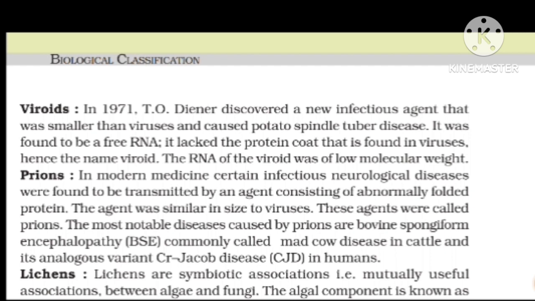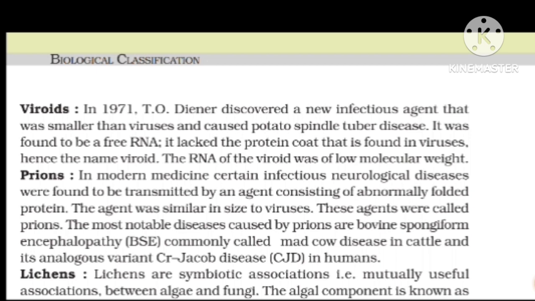In modern medicine, certain infectious neurological diseases were found to be transmitted by an agent consisting of abnormally folded proteins. The agent was similar in size to viruses, and these agents were called prions. Prions are similar in size to viruses, have abnormally folded proteins, and transmit infectious neurological diseases caused by prions only.